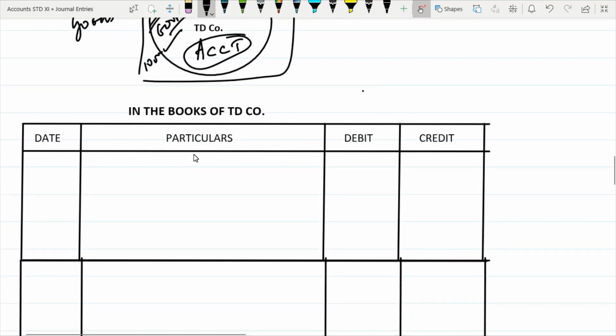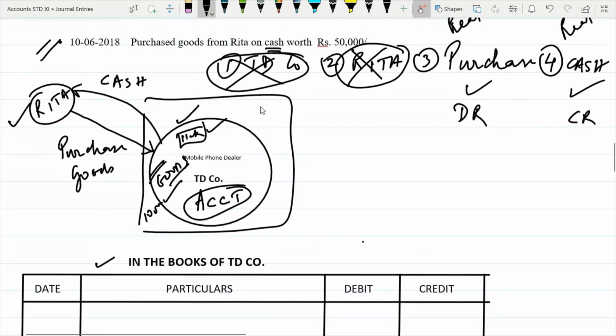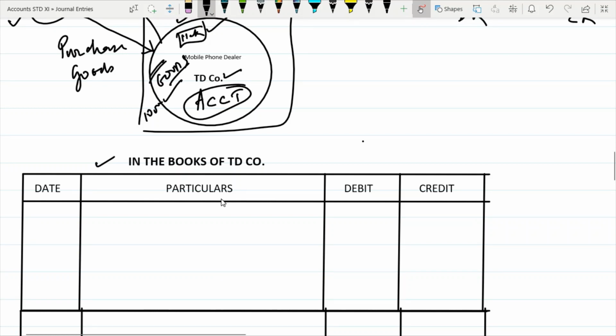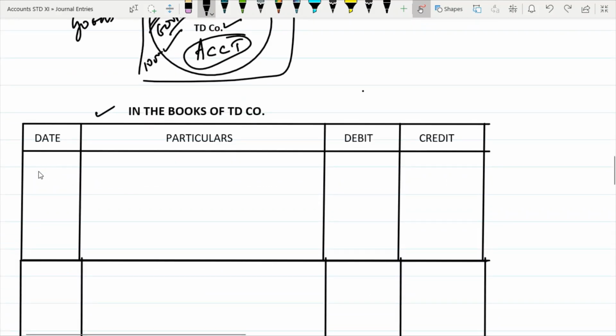Whenever you're starting the entry, see that it's written here. You have to write these in the books of TD company. In whose books are you writing these accounts? You're writing the accounts in the books of TD company. So you have to mention here, you're the accountant for TD company, so you have to mention in the books of TD company. Then date, particulars, debit column, credit column. The date here is